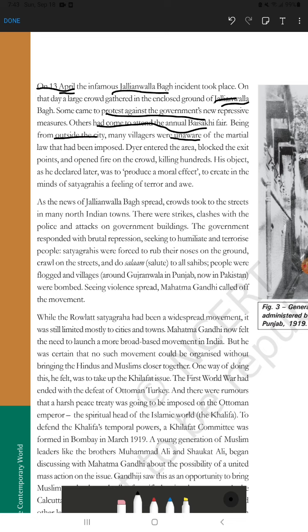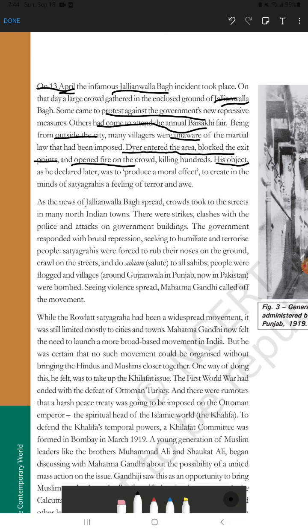They were unaware of the martial law as they were outside the city. So when General Dyer got the news that so many people had gathered to protest against the government's new repressive measures, Dyer came to Jallianwala Bagh, entered the area, blocked all the exit points and opened fire on the crowd, killing hundreds. This is all about the Jallianwala Bagh incident. Many times they ask you to correct the statement, fill in the blanks, or in an MCQ, why General Dyer did so.